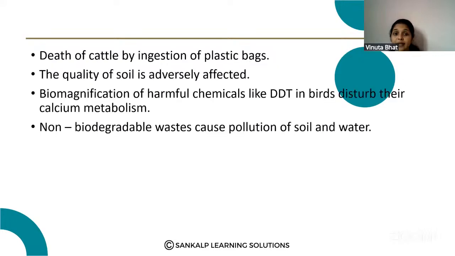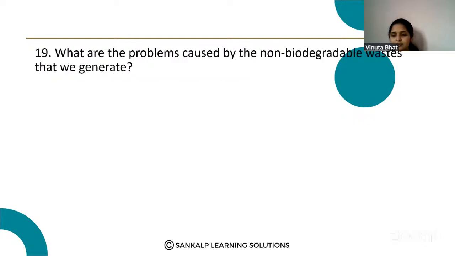Here, death of cattle by ingestion of plastic bags, the quality of the soil is adversely affected, and biomagnification, that is, harmful chemicals like DDT disturb the birds and their calcium metabolism. And non-biodegradable waste causes pollution of soil and water. So this is the answer.